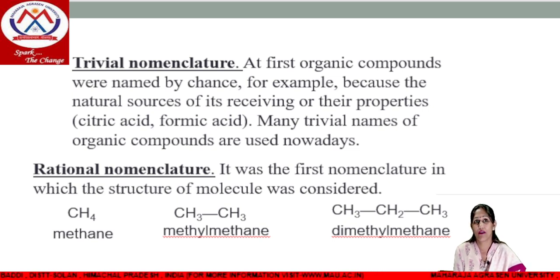Now I will discuss rational nomenclature. It is the nomenclature in which we consider the structure of the molecule. For example, methane. Methane is the common structure. Further, its substituent will be like methyl. If we add methyl to methane, then its name will be methyl methane. And next, similarly, is dimethyl methane.